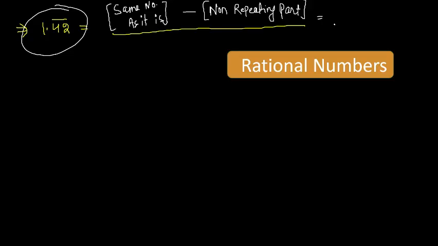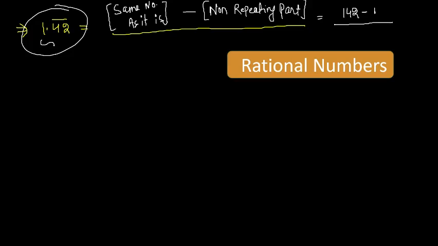So what is your numerator? Please tell me. Write down the same number and subtract जो बार से पहले है, नॉन रिपीटिंग पार्ट. ऊपर कितना आएगा समझ में आया? 141. महक राइट. विजेंद्र राइट. So you will get 142 minus 1.